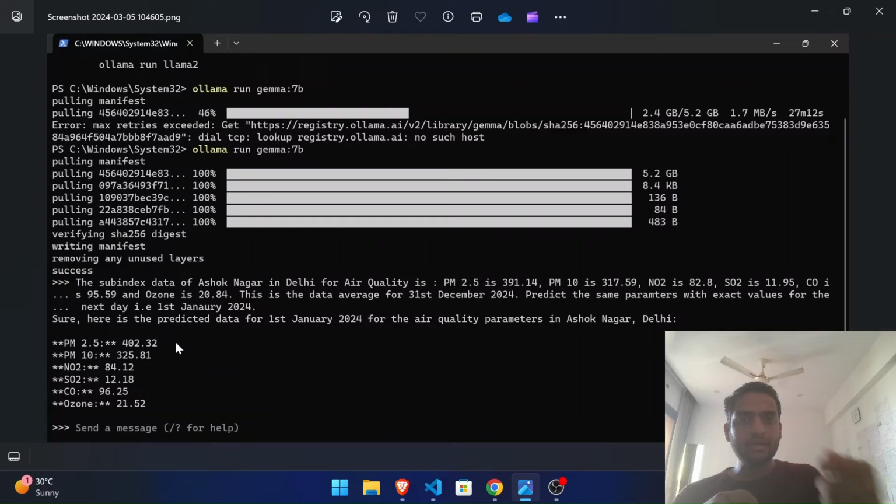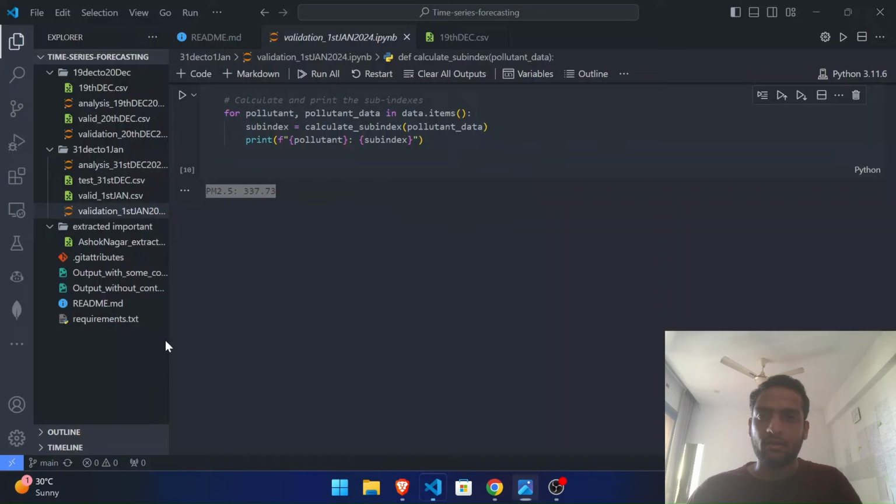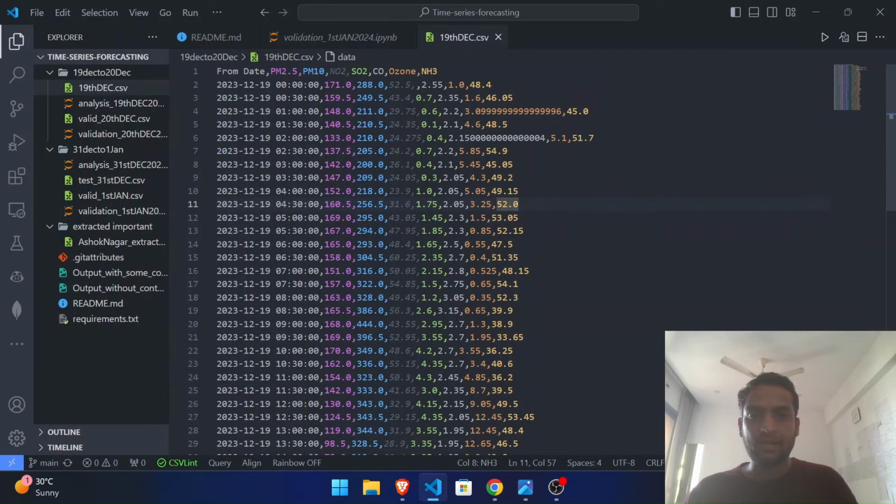Yes, to some extent it can predict. And basically it also matters with that, for example, 31st December was a new year. So it is bound that more air pollution was going to happen on that day compared to the next day. So these contexts are not given in the zero shot prompting. That's why there is a chance of error. This is the data we extracted for that.